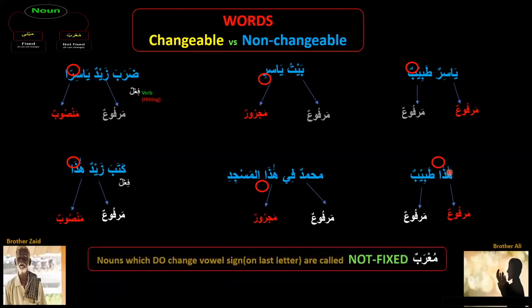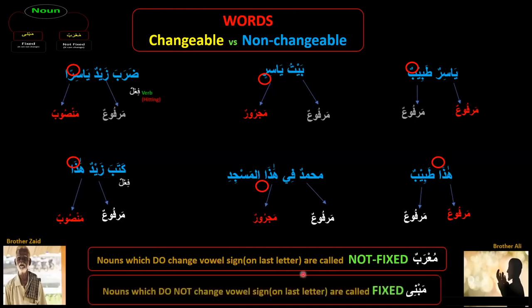Why? Because there are some words which change the vowel sign, and some words do not change the vowel sign. You should think of it this way: the nouns which change the vowel sign on the last letter are called not fixed, mu'rab, and nouns which do not change the vowel sign on the last letter are called fixed. You don't need to really memorize the Arabic at this stage.